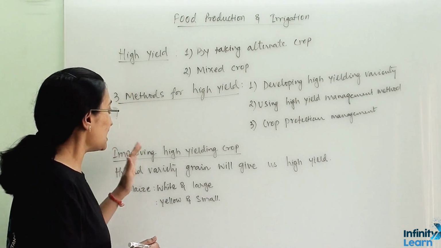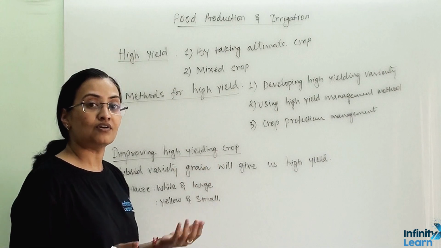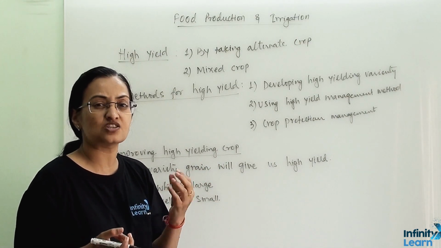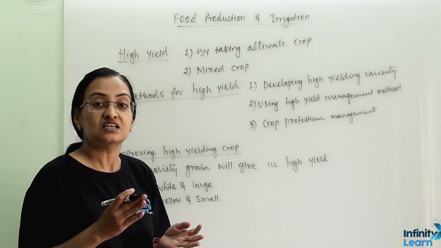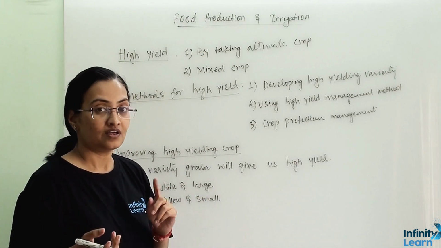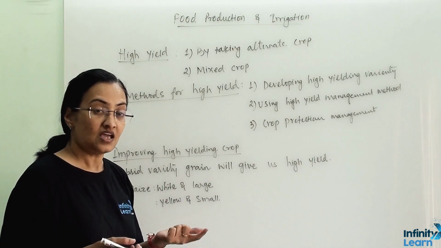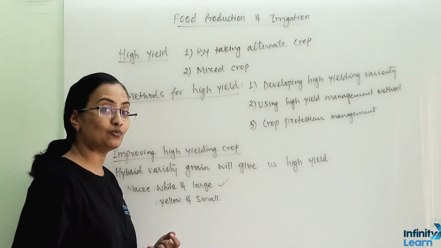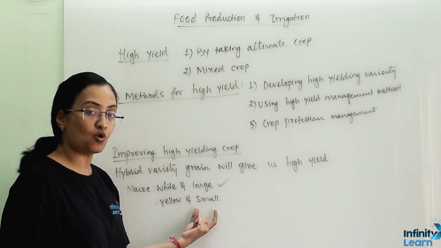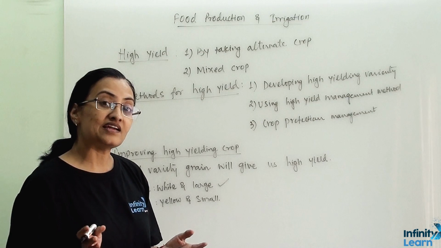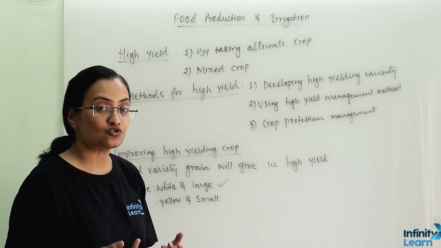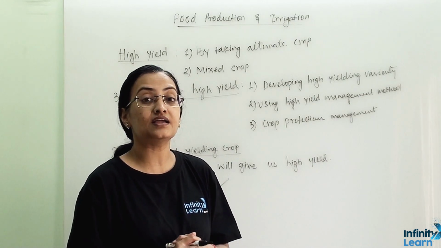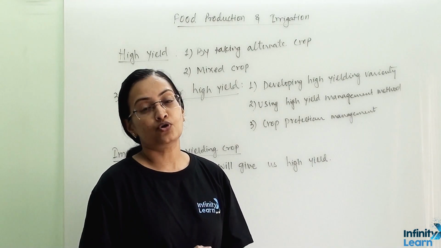Now, improving high yielding crops: in our kitchen also we see some seeds and grains which are small, but the same seeds sometimes we can see are larger. Let us take one example of maize. If the maize seeds are white and large, then they are of hybrid variety. If they are yellow and small, then they are of local variety and its yield will be less. So like this, if we use high yielding seeds and high yielding varieties, then our crop production will be more.